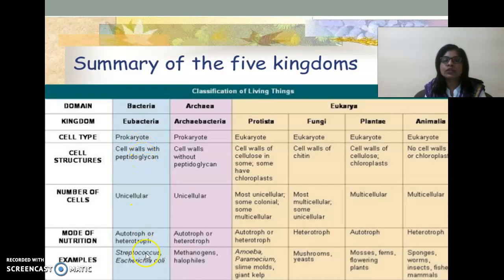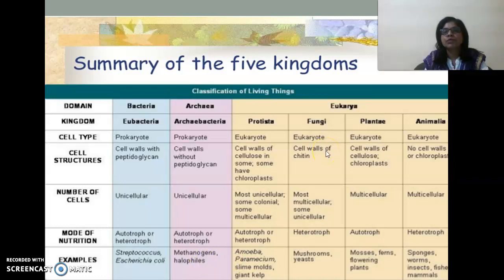Even though they are unicellular, some of them are autotrophic, some of them are heterotrophic. Examples: Streptococcus, Escherichia coli. Another group of Monera are the Archaebacteria. Archaebacteria have a prokaryotic cell wall without peptidoglycan, and are unicellular, autotrophic or heterotrophic. Examples are methanogens and halophiles.